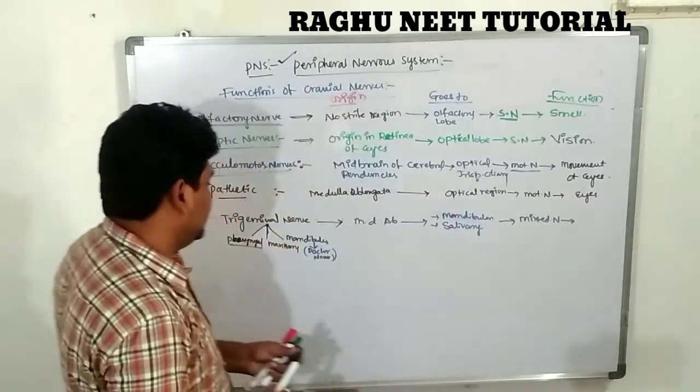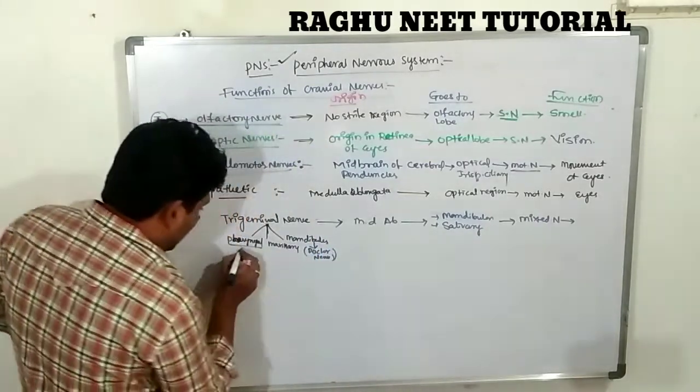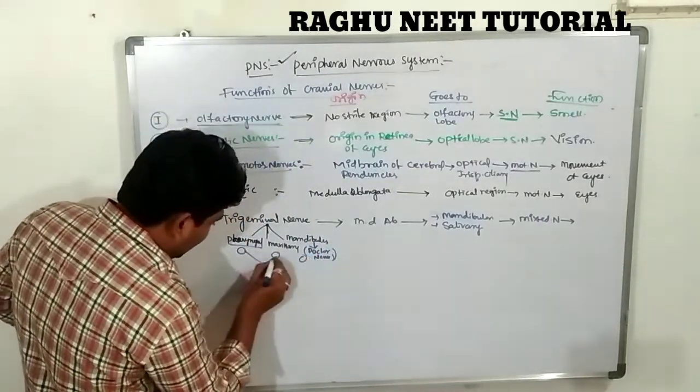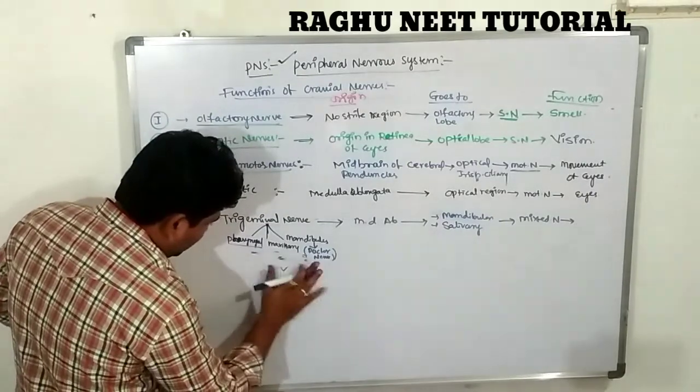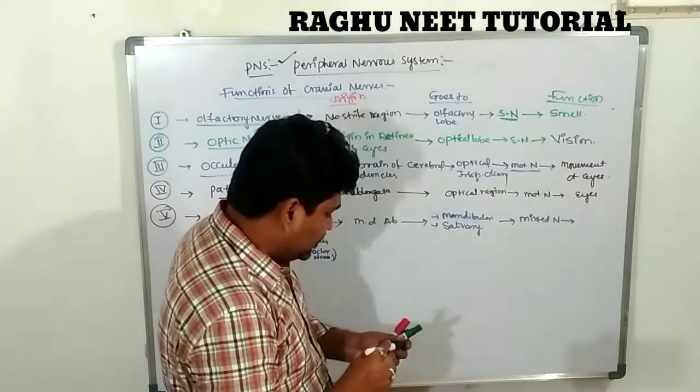What is the function of this trigeminal? Tri means 3, geminal means opening. Tri means 3 openings are there in the buccal cavity, that is called trigeminal opening. Clear? The very detailed information. So what is the function?